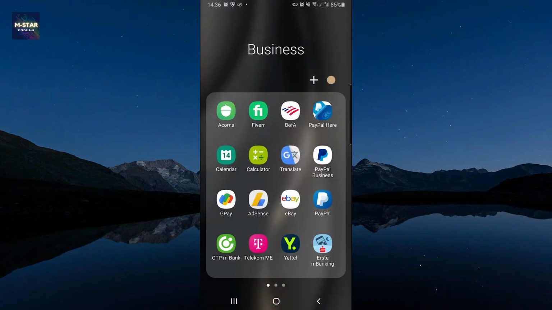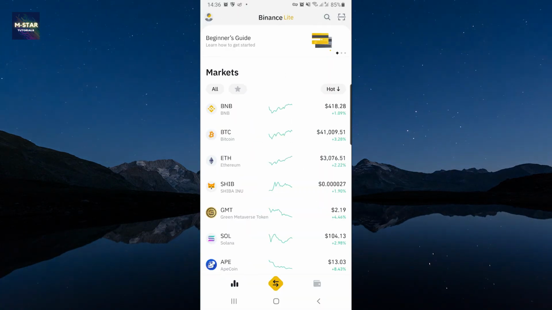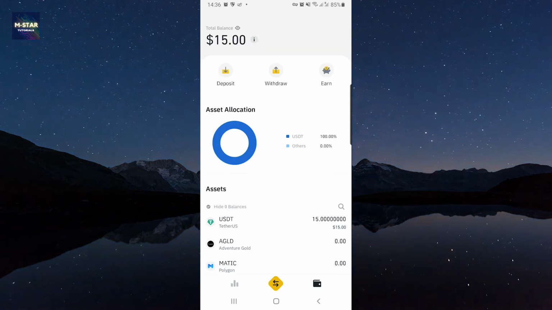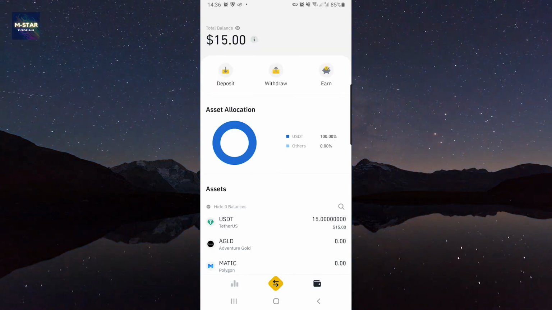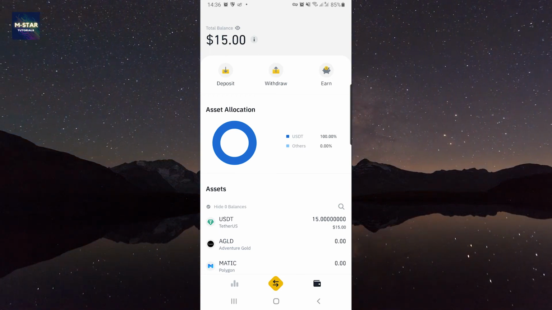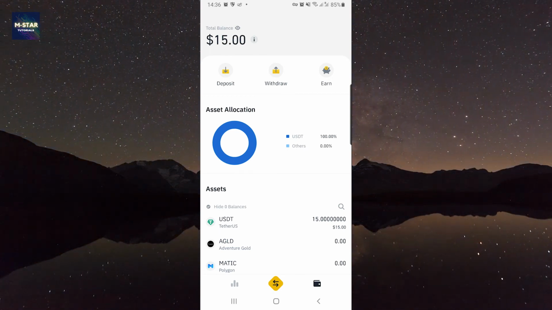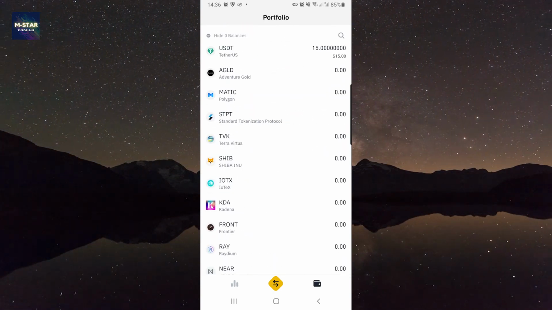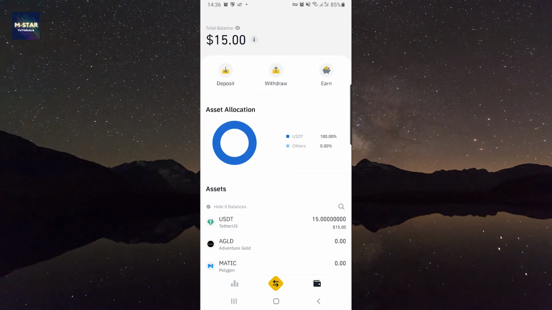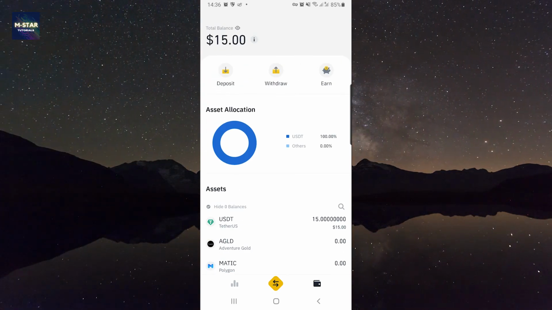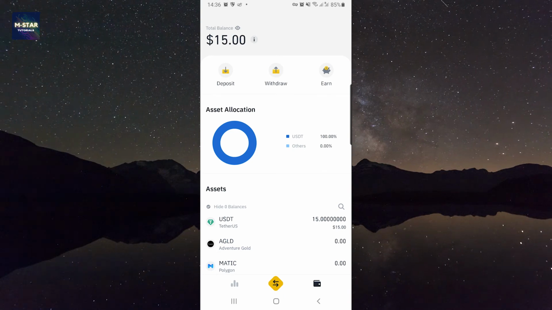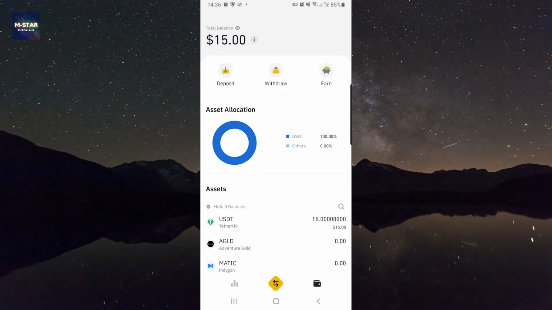Alright guys, so let's head back to my Binance account, and once we enter the application, I'm going to hit this wallet icon, and you're going to see that I have $15 in my total balance. And from all the balances down below, you're going to see this Tether, which is what Chain Worldwide is sending us after we finish those tasks.